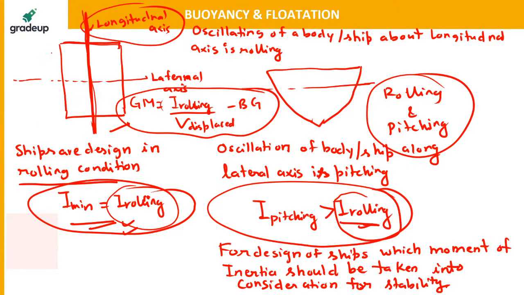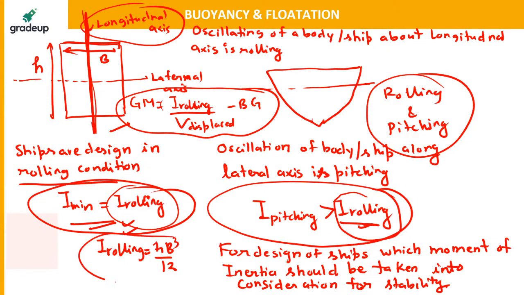This moment of inertia will be taken into consideration about this axis. So if this is H and this is B, then which moment of inertia will we be taking? The moment of inertia for rolling will be equal to H B cube by 12. This moment of inertia will be taken into consideration.